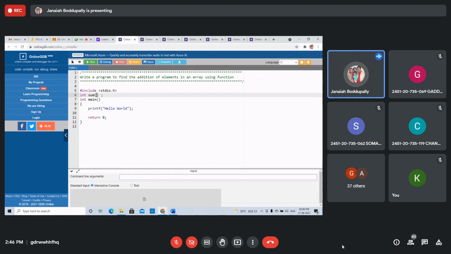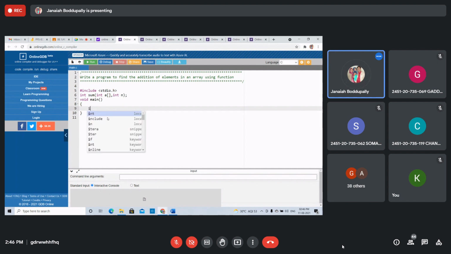How many arguments are we passing? Int a of one array, int size of the array. Pass two arguments, one array and one size argument. Void main. Try to understand, students.